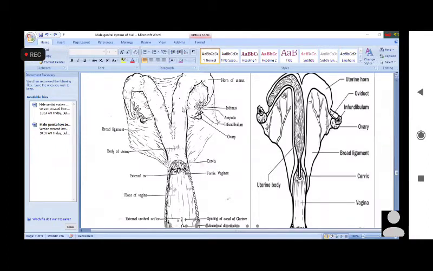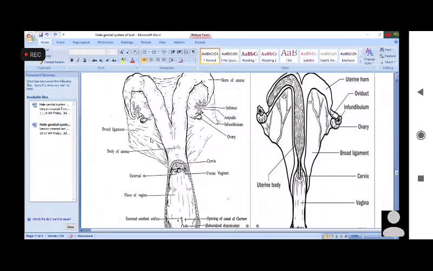Any other? Cow, there is a broad ligament of uterus. You know what is the broad ligament of uterus? This is a ligament that holds the uterus, that attaches the uterus with the abdominal wall. This is called the broad ligament of uterus.